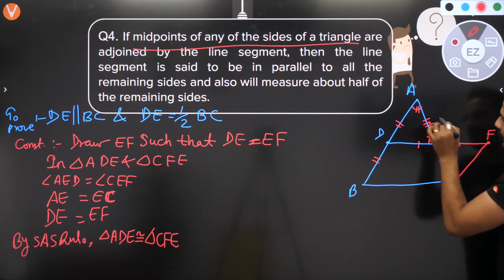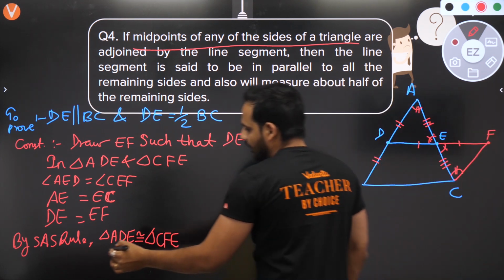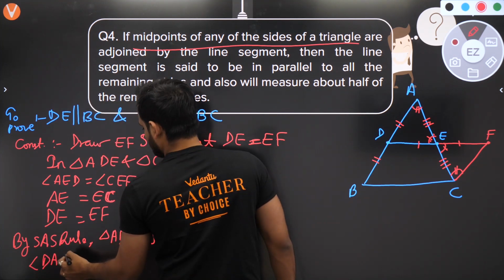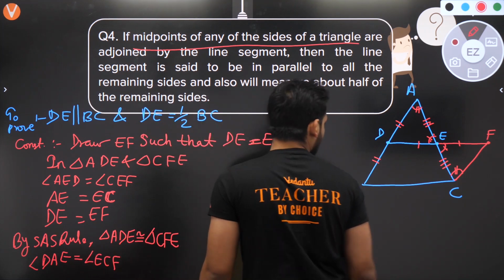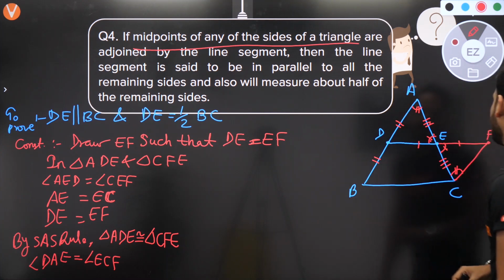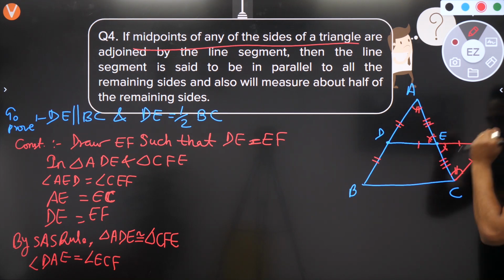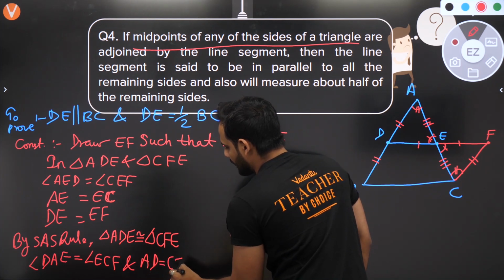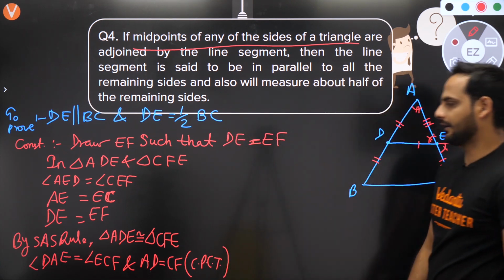I can say, sir, this angle DAE will be equal to angle ECF. So now I can say that angle DAE is equal to angle ECF. And the next thing I can say is that AD will be equal to CF. So whatever the length of AD, same will be the length of CF. How can I say this? By CPCT, corresponding parts of the congruent triangles.